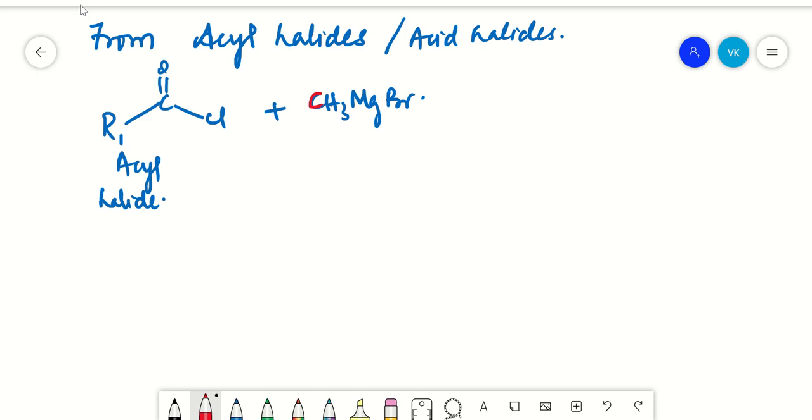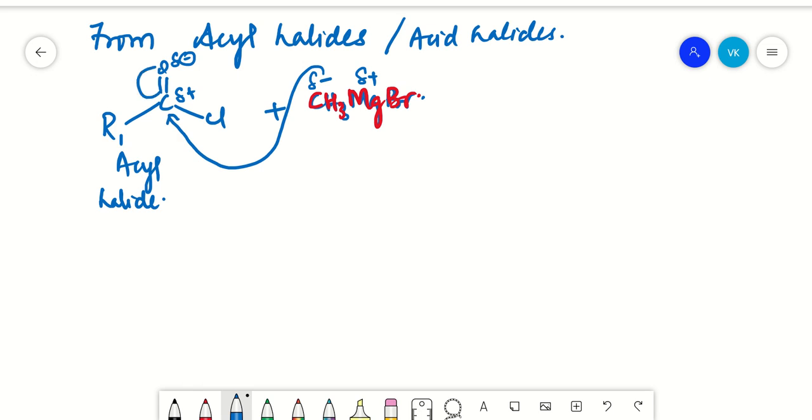Let us take this in red. CH3MgBr. Now what is happening here? Again this will be partial positive charge and this is partial negative charge. This is partial negative charge and this is partial positive charge. So this methyl group will be attacking your carbon here. Shift of electrons takes place onto your oxygen. Thereby what happens? Your R1 CCl will be as usual, right? And your single bond oxygen will also be as usual, but there is an attack of the methyl group here, and then you have a negative charge on this because of the shift of electrons onto your oxygen.